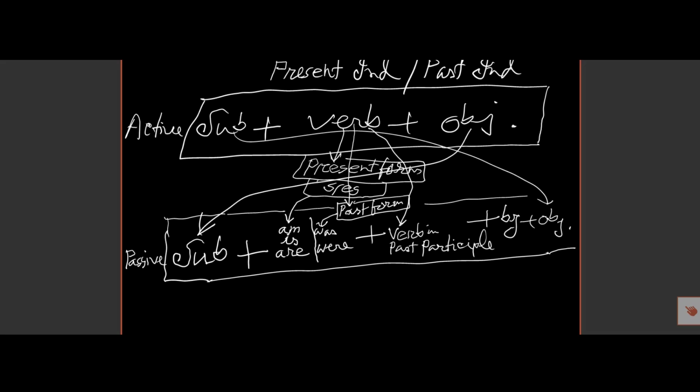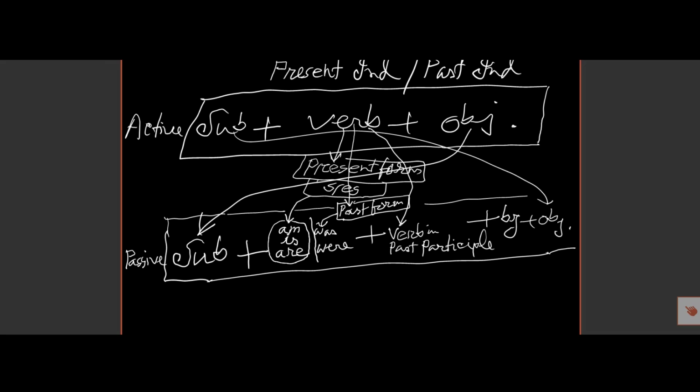Then after the subject in the passive voice, we must put the auxiliary verb. If the verb is in the present form or has s or es, we use am, is, are.